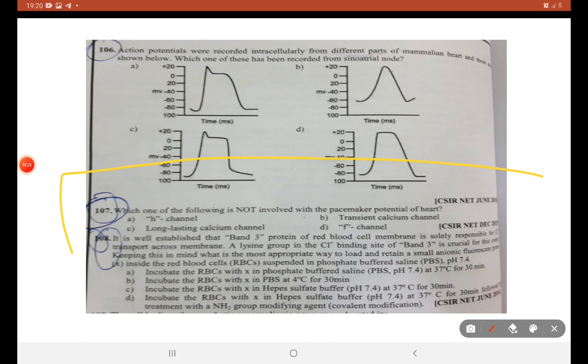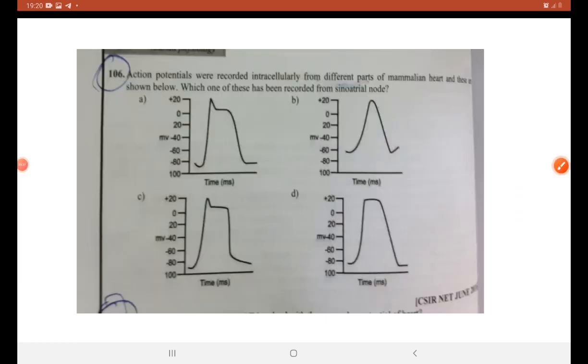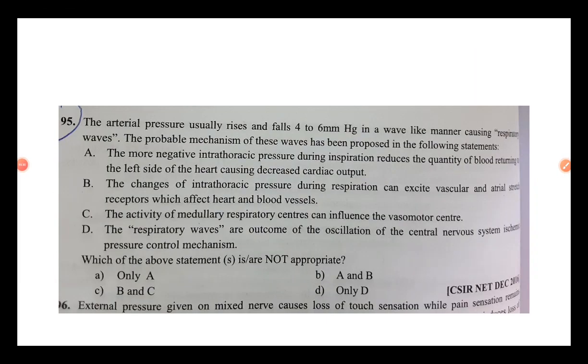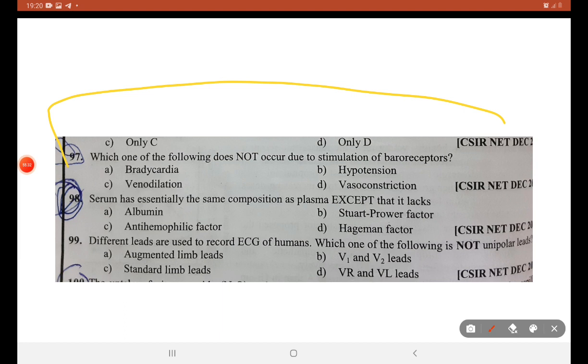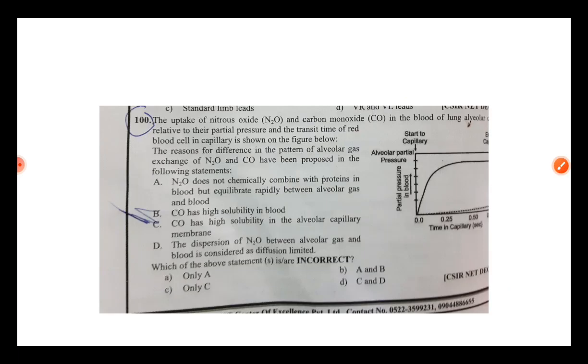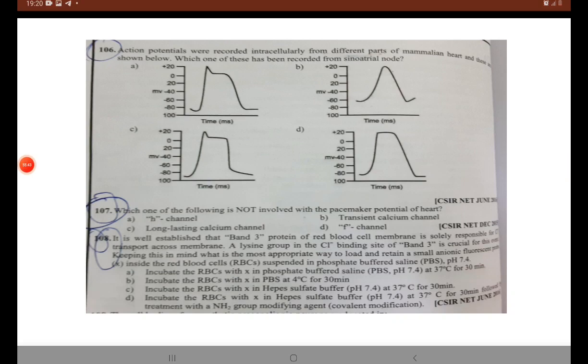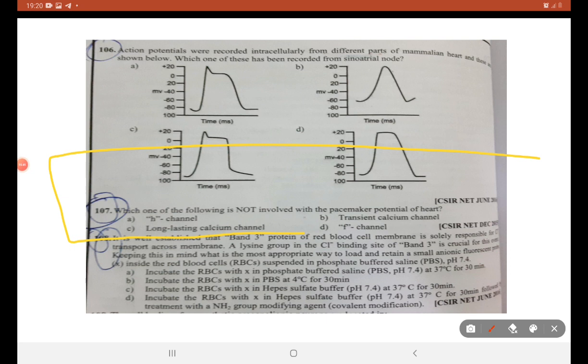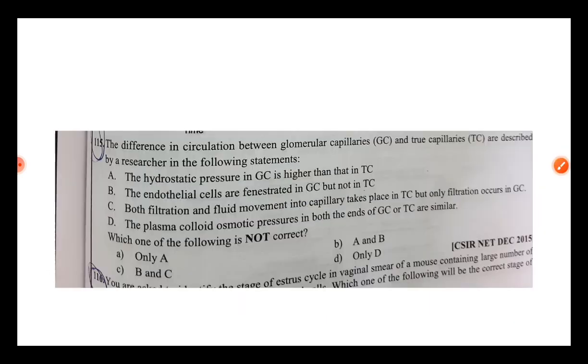This I want in the comments. Earlier I gave homework from this baroreceptor topic. Now I have clarified it completely. The homework question I have done, but I have not seen any comments. Now today we are giving new homework: question number 107, CSIR NET June 2015. What is the answer? H, transient, F or long calcium channel? Let's see who answers.